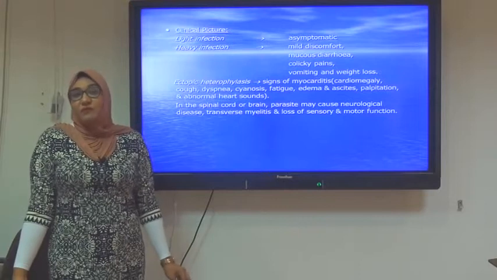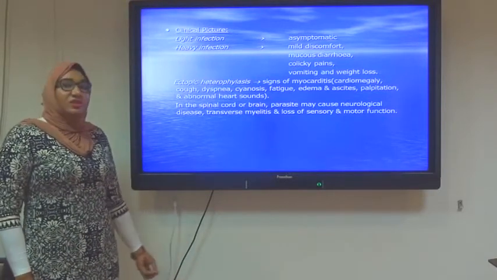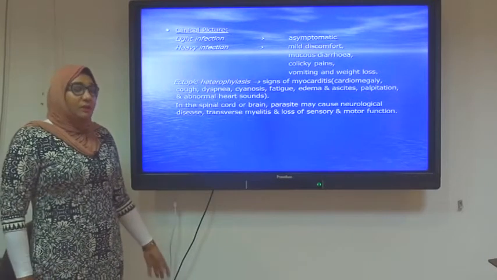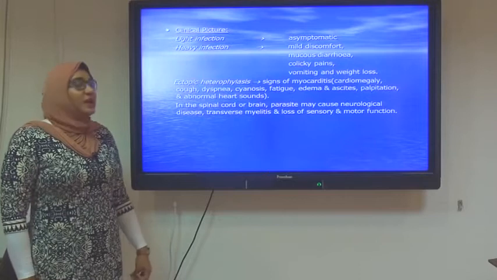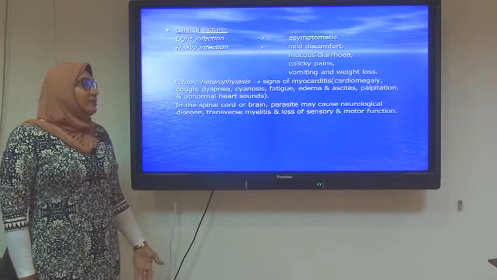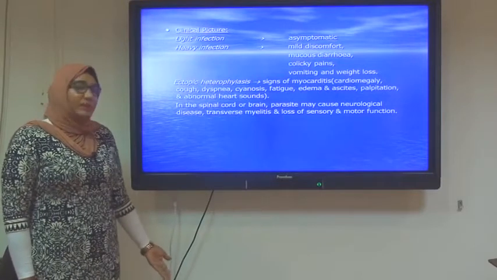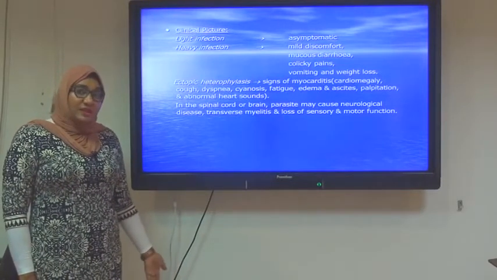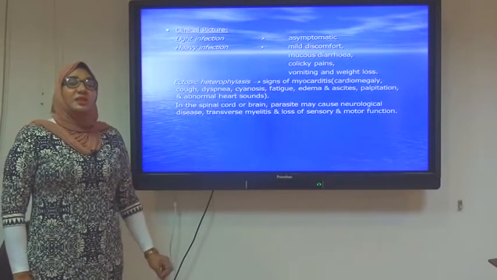However, if we have heavy infection, this will be presented by manifestations of small intestinal diarrhea, as we mentioned before, mucus or watery diarrhea, voluminous, with colicky periumbilical pain, and since it inhabits the proximal small intestine, it may cause gastric irritation manifestations in the form of vomiting, and this may ultimately lead to weight loss. This is intestinal heterophyiasis.